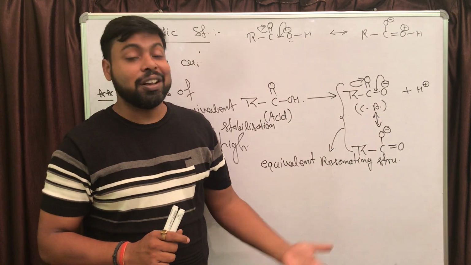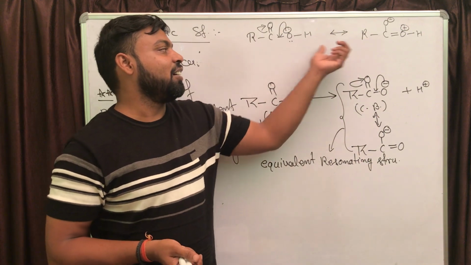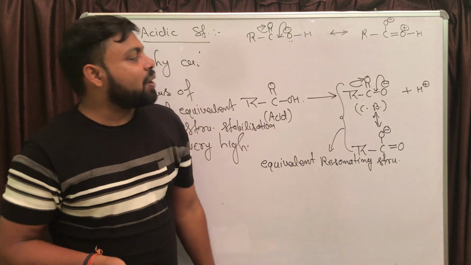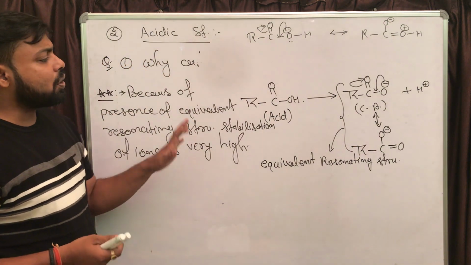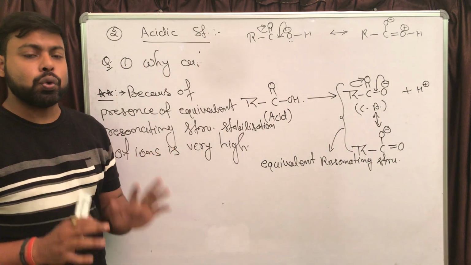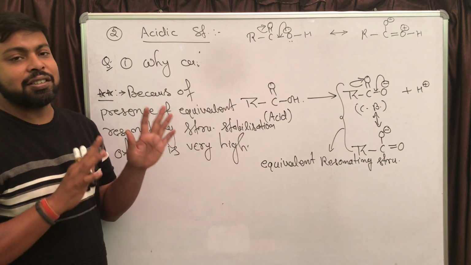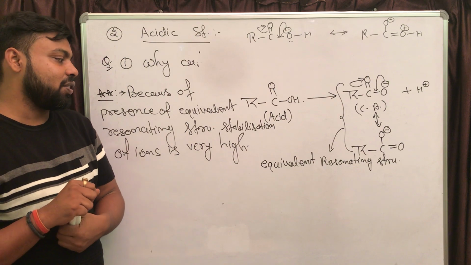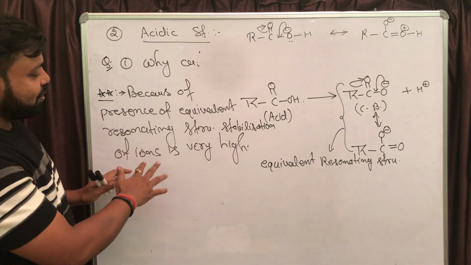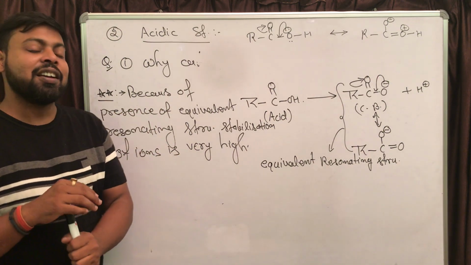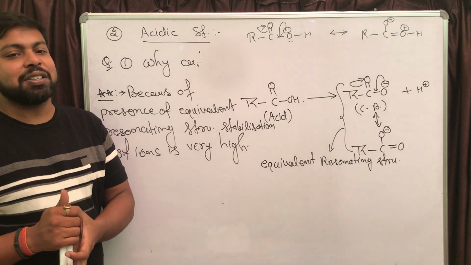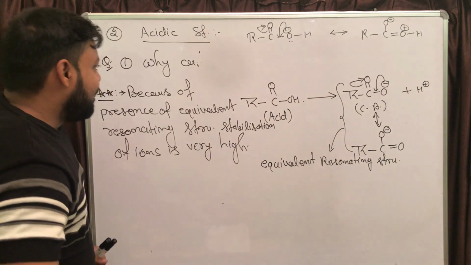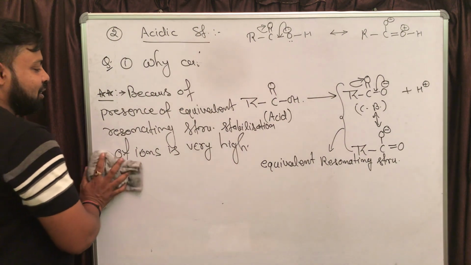Here there are equivalent resonating structures; here we do not have equivalent resonating structures, right? That is why the carboxylic group is going to show acidic character. Its conjugate base has two equivalent resonating structures, and because of the presence of equivalent resonating structures, the stability of the species will increase by a large amount. Okay, I hope you are clear with this question.